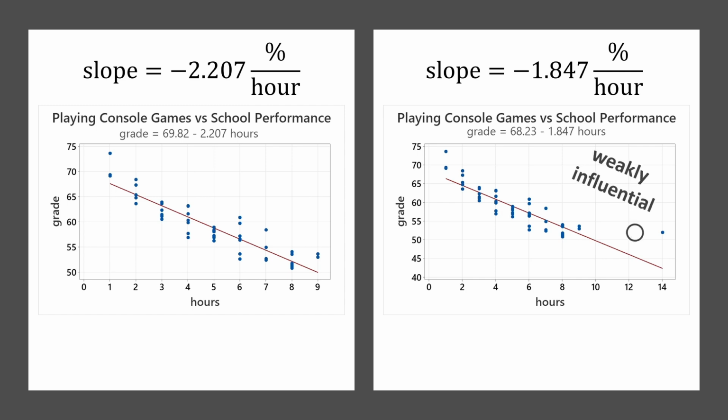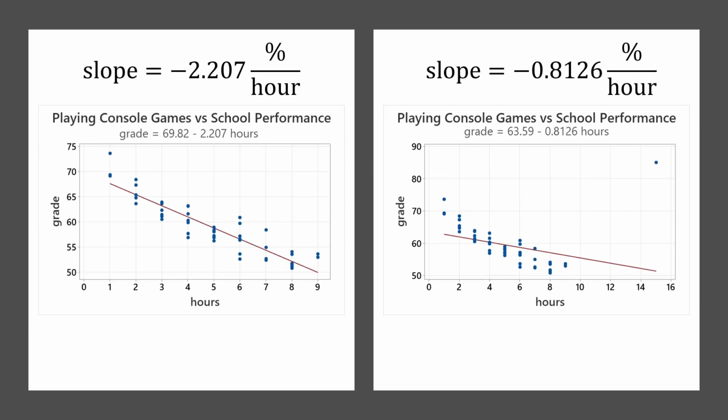And so instead of saying that leverage point is not influential, it would be more accurate to say it's weakly influential, because it does make a difference in the slope, but it's only a small difference, 20% or so. By contrast, here again on the left is all the data apart from those 3 unusual data points. On the right, we're now including the 1 leverage point that was influential. And you look at the 2 slopes, you can see that the slope changed by more than 50%. That's a very big change in slope, and so we would say this is a strongly influential leverage point.